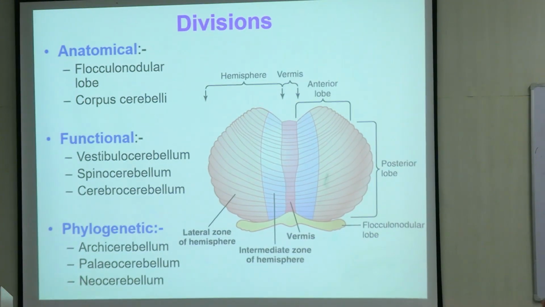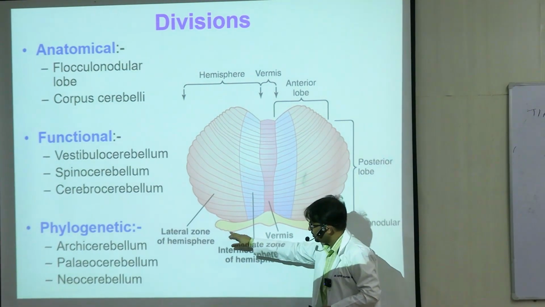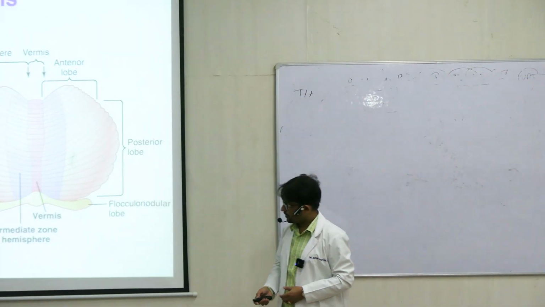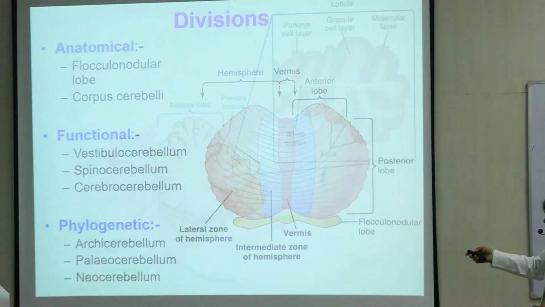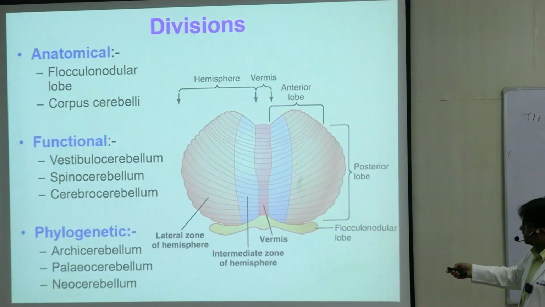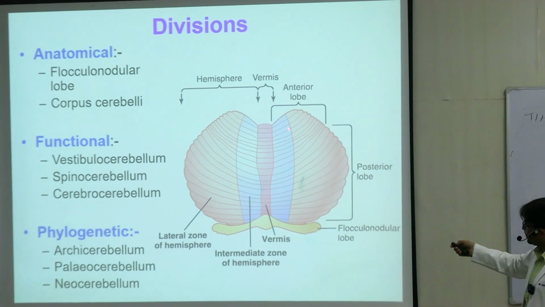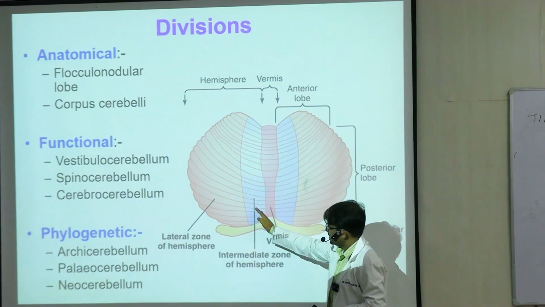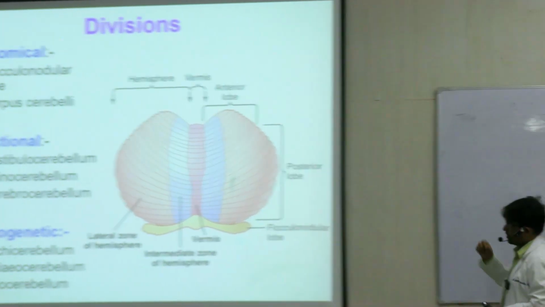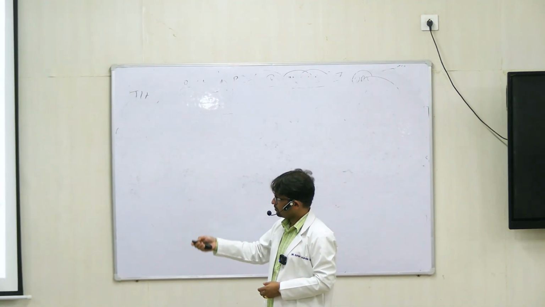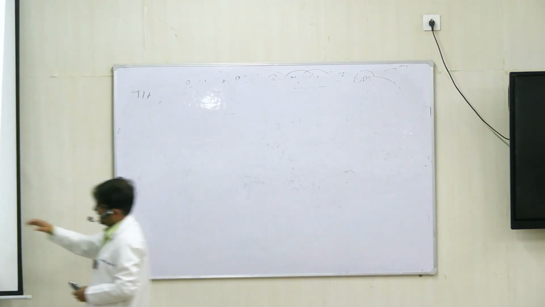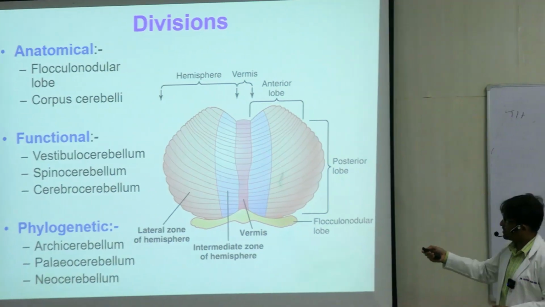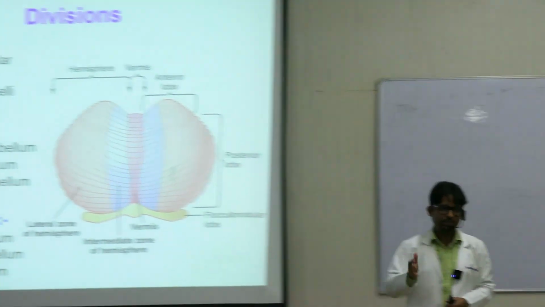In the functional division, the flocculonodular lobe is concerned with balance, hence the name vestibulocerebellum, right? The midline structure is also called the vermis, right? So the vermis and a part of the cerebellar hemispheres is called the spinocerebellum. In the spinocerebellum we have the midline vermis, and the surrounding areas which are the intermediate zones of the cerebellum. So spinocerebellum, as the name tells you, has something to do with the spinal cord.